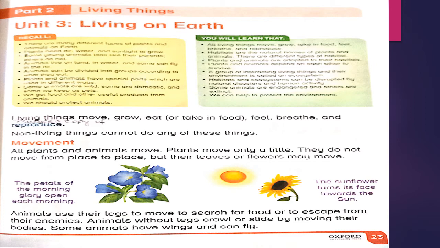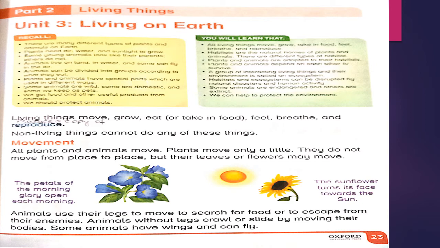There is a difference between living things and non-living things. Living things can move, eat, grow, but non-living things cannot do any of these things. Movement. All plants and animals move. Plants move only a little. They do not move from one place to another, but their leaves or flowers may move.